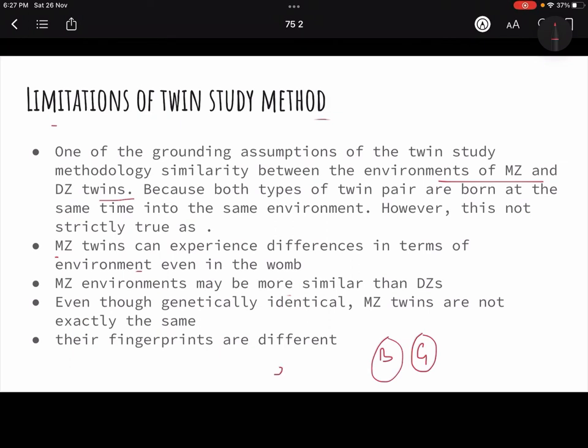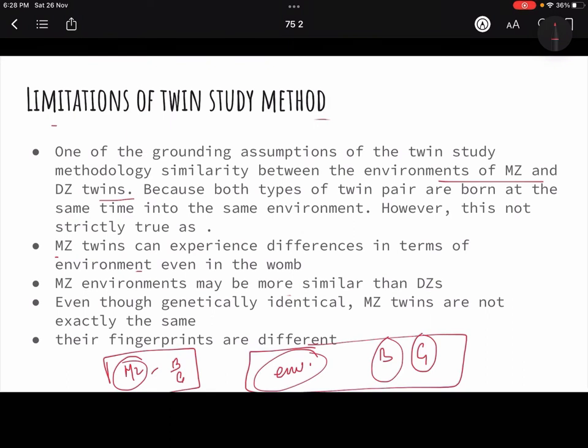So that means environment will be different for them as compared to monozygotes, because monozygotes are either both boys or both girls, they are going to buy similar kind of dresses for them, similar kind of games for them. So इनके लिए environment फिर भी same हो सकता है, लेकिन in case of dizygotic differences are there. So we can't assume कि dizygotic के case में भी environment 100% same होता है, ठीक है?